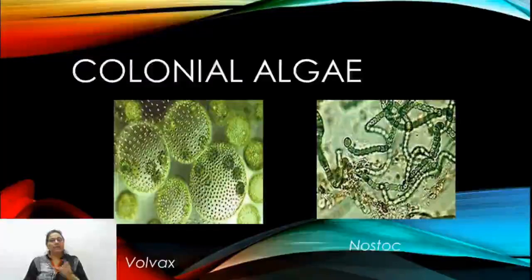The thallus, which is a colony of Nostoc, is called a Nostoc ball. They are unbranched filamentous structures. They come under the blue-green algae, commonly called BGA or cyanobacteria.